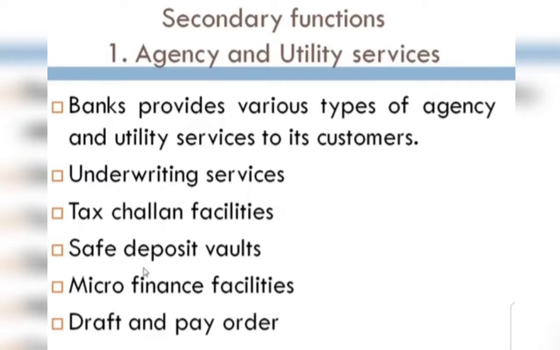Here, last, you can see the draft and the pay order. The bank also provides to the payer by issuing the draft or the pay order. We have already clarified what is a demand draft and what is a pay order in the primary functions. So these are the agency and utility services in the secondary functions of our commercial bank. Now we'll come to the second one.